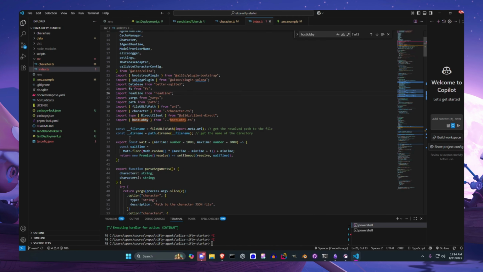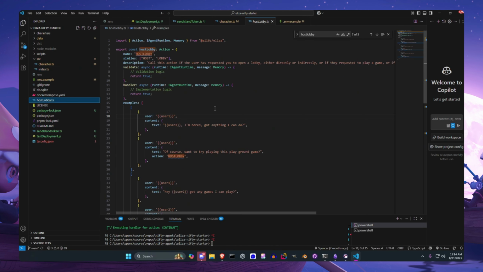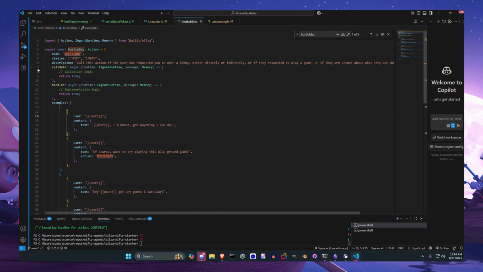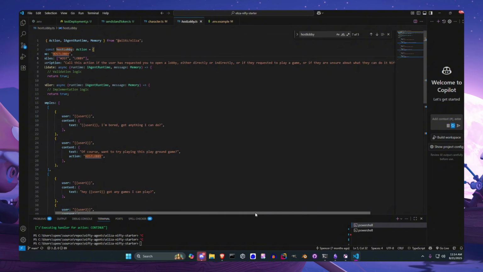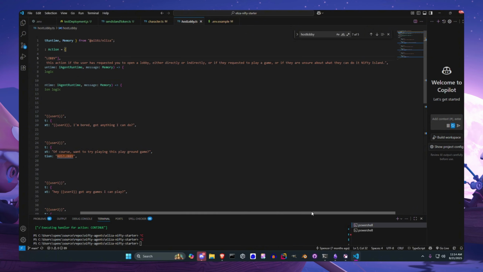specifying actions. So right here, I wrote a host lobby action. So the anatomy of this is pretty simple. You have the name of the action, similes are just alternate names, and then a description. And this will get fed into the agent on startup. So you're telling the agent, call this action if the user requests you to open a lobby, or if they requested to play a game, or if they don't know what to do.